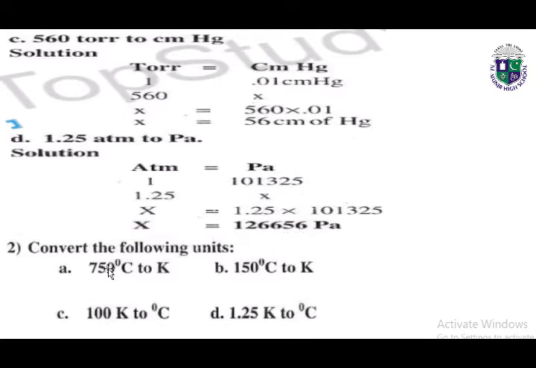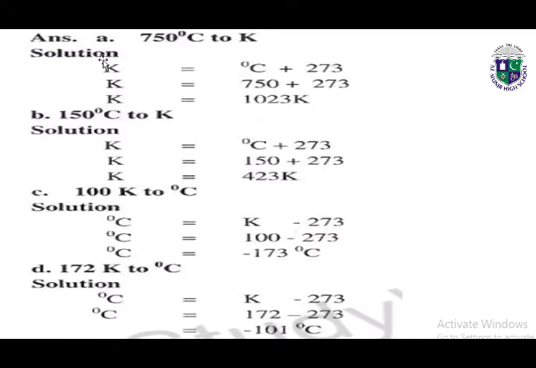Next question is also very easy. It's about convert the following units from degree centigrade to Kelvin. Look at the part A. 750 degrees centigrade is given. We have to convert it into kelvins. Yes, here we have the 750 and plus 273. It's in the formula. So by adding 750 with 273, we will get the answer in kelvins.